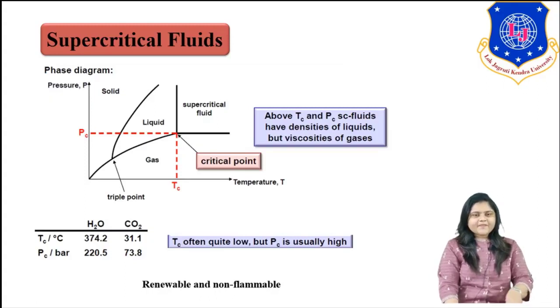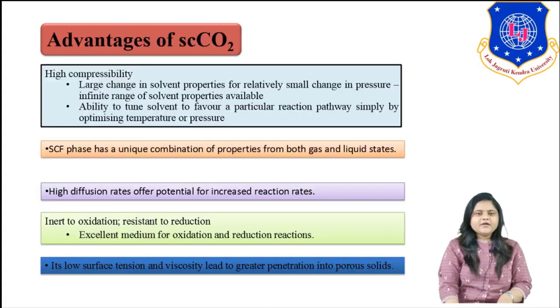So that's why we are using renewable and non-flammable H2O and CO2 as a supercritical fluid.